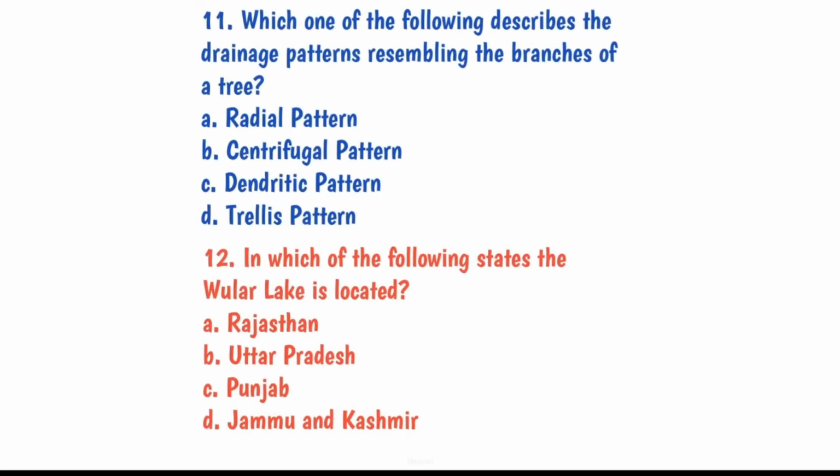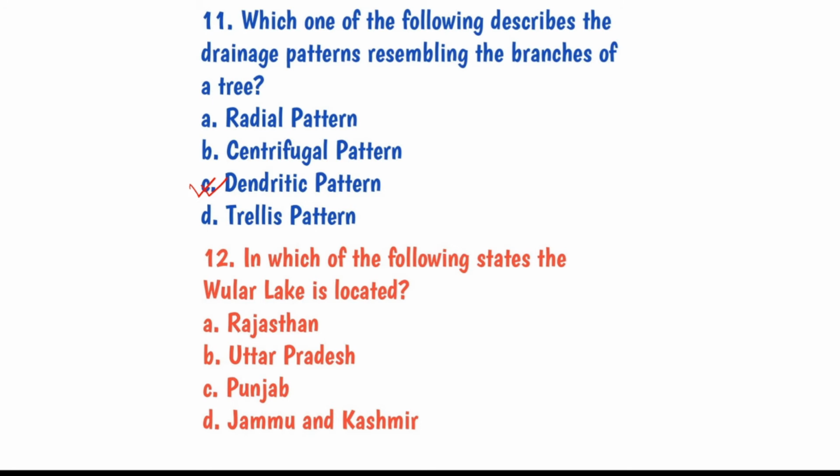Question number 11. Which one of the following describes the drainage pattern resembling the branches of a tree? Like the branches of a tree, there is a pattern which runs as if it is the branches of a tree. So that pattern is called? Options are radial pattern, centrifugal pattern, dendritic pattern and trellis pattern. The pattern that is like branches of a tree is called dendritic pattern. So the answer is dendritic pattern.